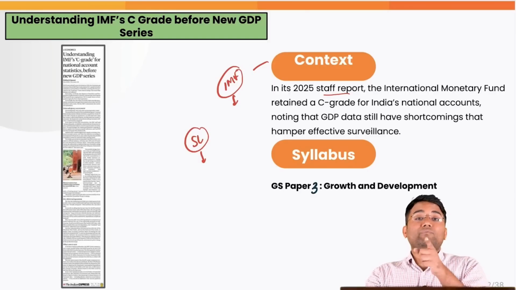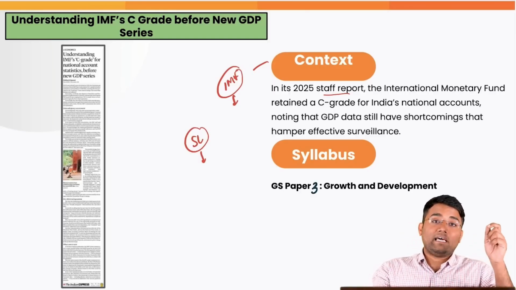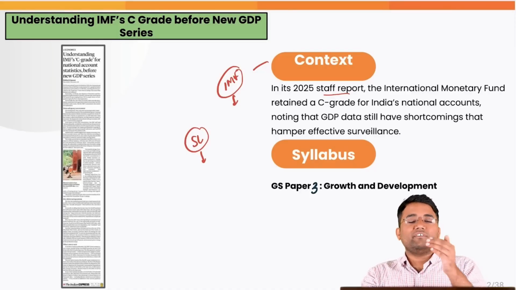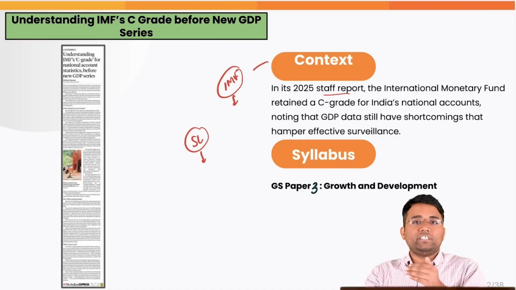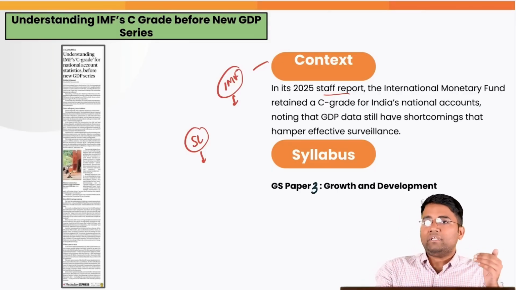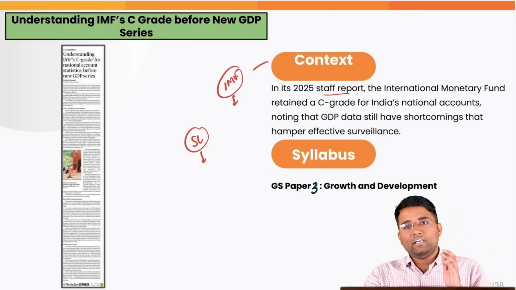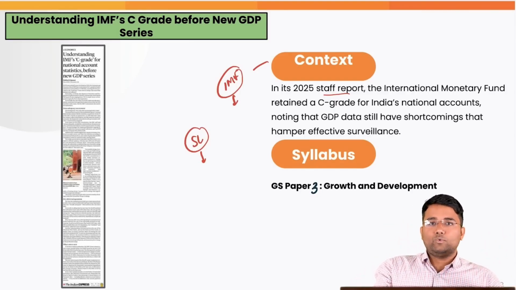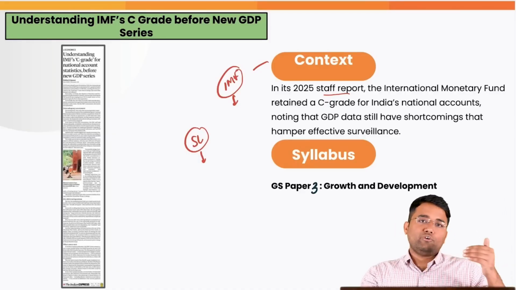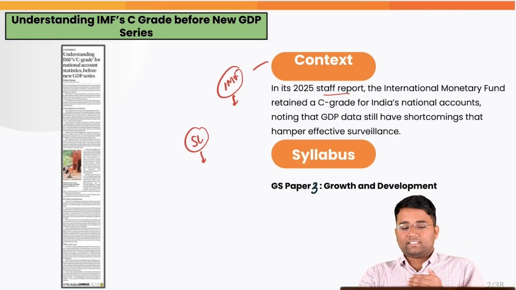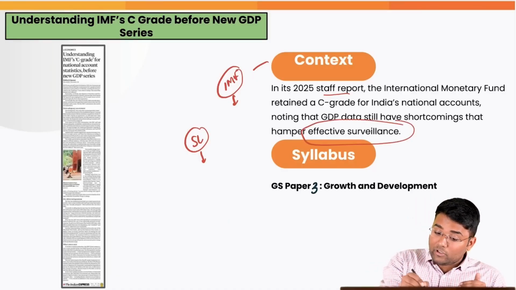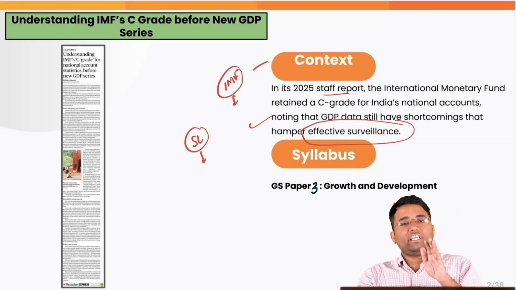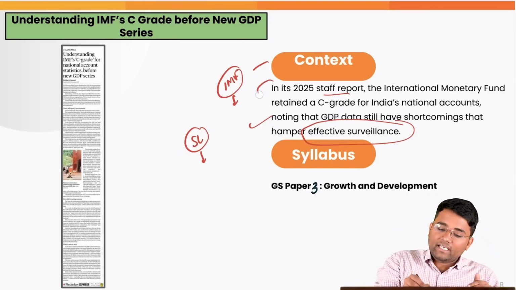But how exactly will the IMF get an idea whether the reforms that were earlier agreed upon are being carried out by that economy? It is because of different macroeconomic indicators that they watch, based on which they get an idea whether those reforms are being taken. For example, if the IMF says you change your methodology of GDP calculation and follow the global norms, then whatever GDP data is coming, if they do not keep a watch on that, they will not get an idea whether reforms are being taken by the economy. And in future, if the country again asks for funds, the IMF can deny because those reforms were not taken.